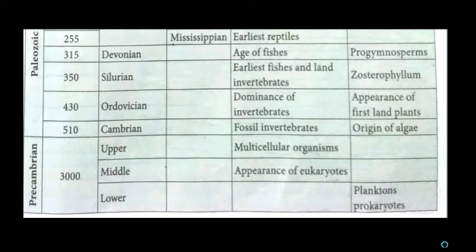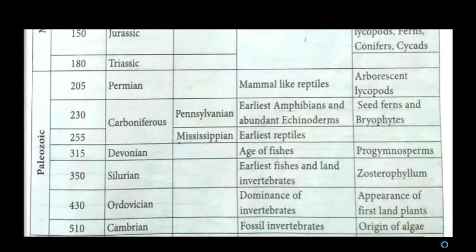The era before the Paleozoic era is kept under the Precambrian era. It is divided into three periods: lower, middle and upper. In the lower period, no fauna has been found, but the flora are planktons and prokaryotes. In the middle period, eukaryotic cells started to appear, and in the upper Precambrian era, multicellular organisms started to develop. Next we are going to see about the Paleozoic era.